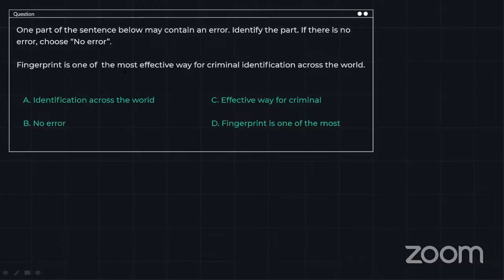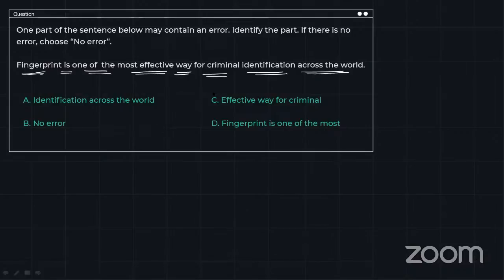Fingerprint is one of the most efficient way for criminal identification across the world. Okay. Fingerprint is one of the most effective way for criminal identification across the world. I am seeing that a lot of people are saying option C as the correct answer, but no, option C is not the correct answer.